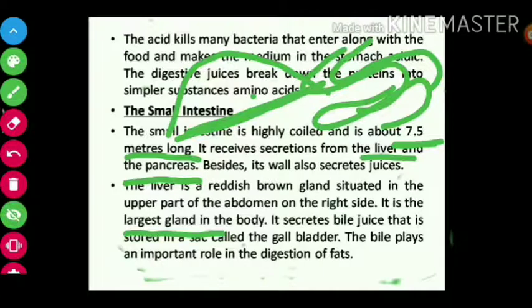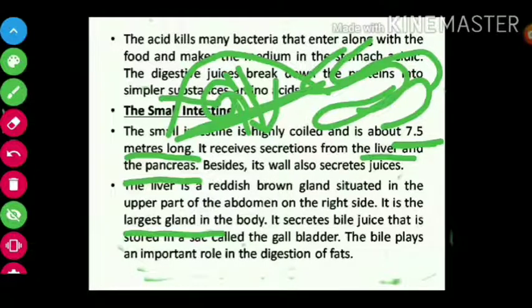The liver secretes bile juice, which is stored in a sac called the gallbladder. Near the liver, there is one small sac. That is known as the gallbladder. After bile comes out, it is stored for some time in the gallbladder. The gallbladder is not a gland, it is a storage organ for bile juice.